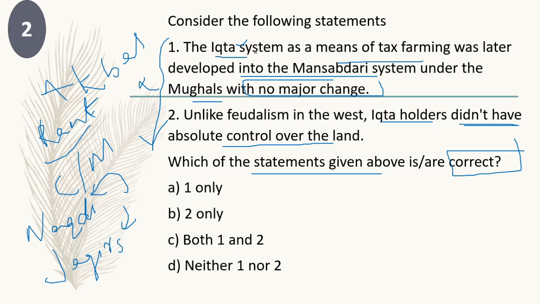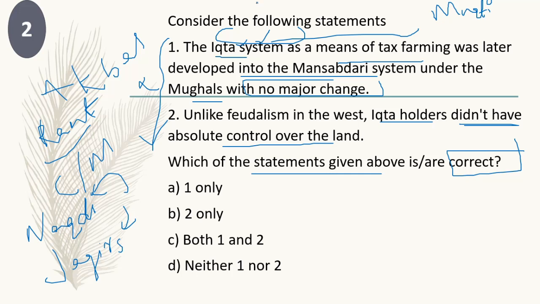Now coming to the Ikta system. In the Ikta system, one part of the land belonged to the Sultan and the other part belonged to the Mukti. In the Jagirdari system, the entire land belonged to the empire. But in Ikta, only one part belonged to the empire and one part to the Muktis. So the first statement is wrong.